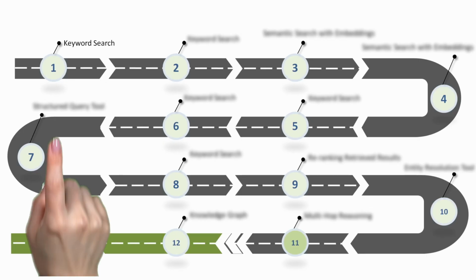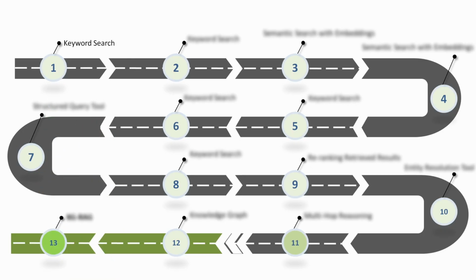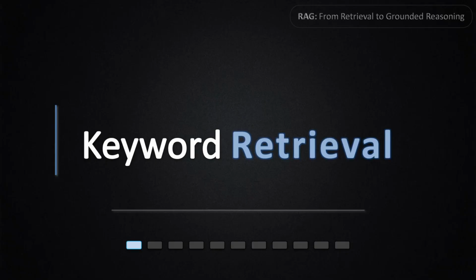This is the first step in the series RAG from Retrieval to Grounded Reasoning Roadmap. Today's video is on keyword retrieval or keyword search. We start this series with extremely basic architecture. At this stage, there is no AI, no embedding, no LLMs, no GPUs were harmed in building this retrieval engine. This is just traditional information retrieval, the kind of search engine used for decades. If you ever wondered what systems look like before modern RAG, this is it.